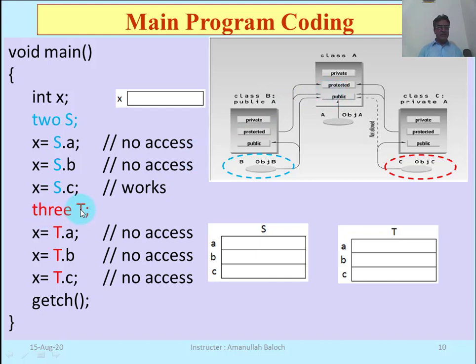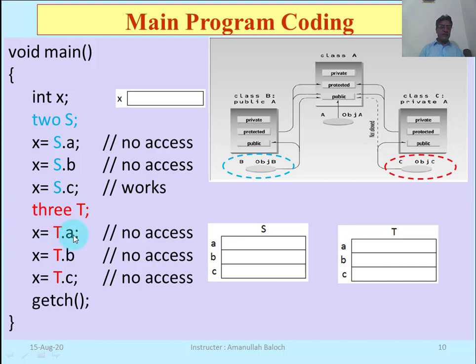Class 3 has an object T. This is the T object of class 3, and class 3 is derived from class A privately, so it has the members A, B, C. These A, B, C members belong to the base class, which will become part of this object T, because B is our base class.